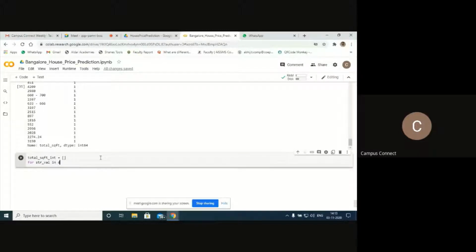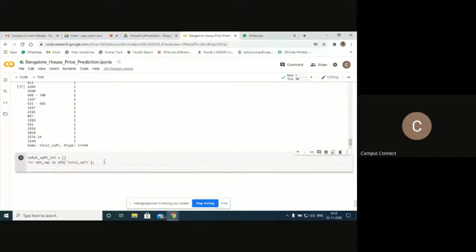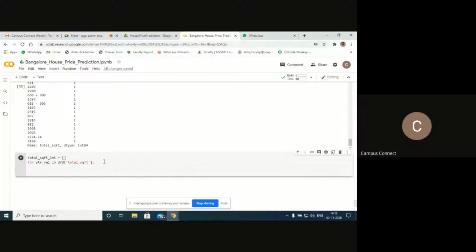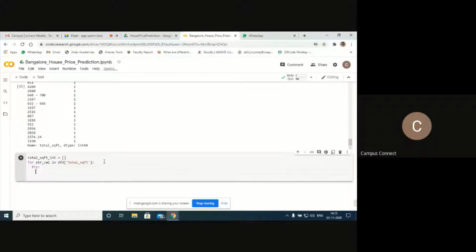df3 is nothing but my data set. Here I'll have the column name, total square feet. Select this one. One second, I think there is a syntax error. Next I'll use the try and catch method here, just to handle the exception.